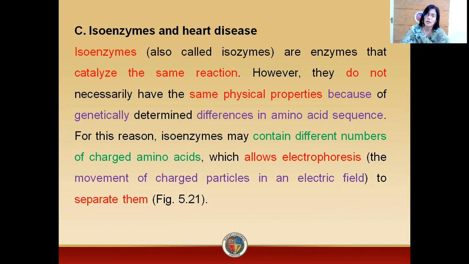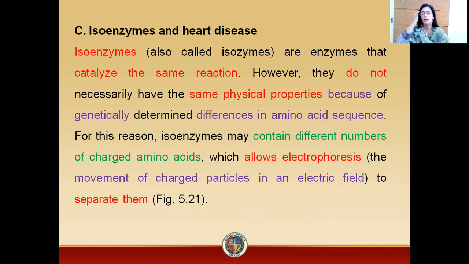Now, what are isoenzymes? Isoenzymes, also known as isozymes, are enzymes that catalyze the same reaction. They do not have the same physical properties because they have genetic differences in the amino acid sequence.